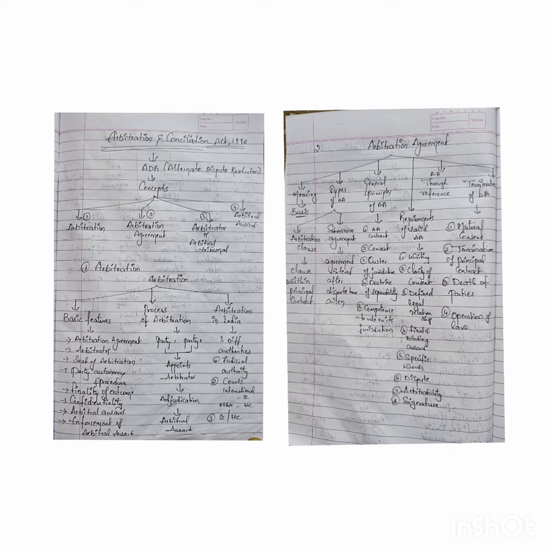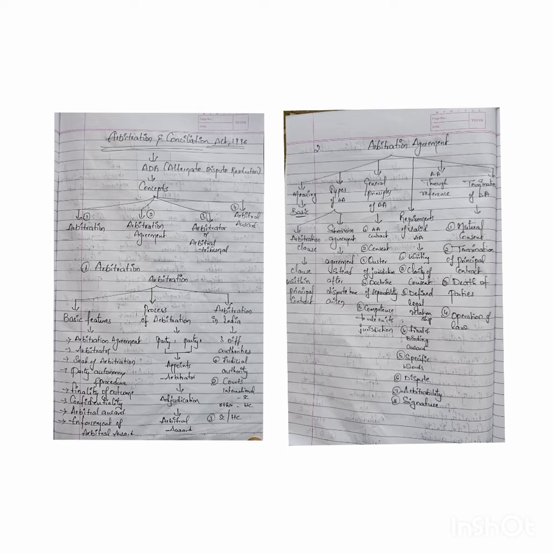Another disadvantage is difficulty in enforcement of the final outcome, as this is not like judicial proceedings. Even though they say an arbitral award is equal to a judicial proceeding, still it will not have the same effect. That's why there is some difficulty in enforcement of the final outcome, which was decided as an arbitral award by the arbitrator. So these are the 2-3 advantages and disadvantages of ADR. Now let's get into the topic of arbitration. First we will discuss the basic features of arbitration. What are the basic features of arbitration?